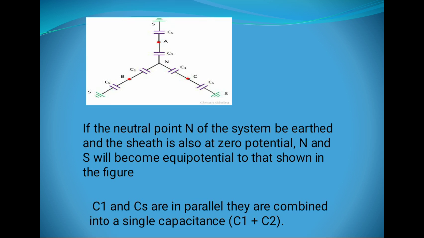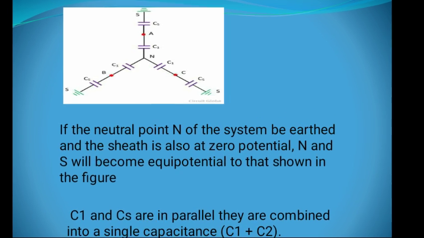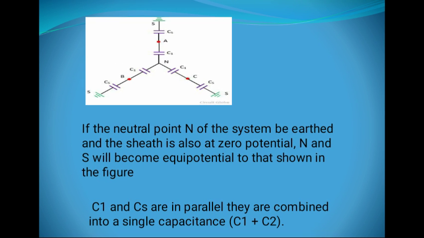In the next case, if the neutral point N of the system is earthed, then the sheath is also at zero potential, and S will become equipotential to N as shown in figure.